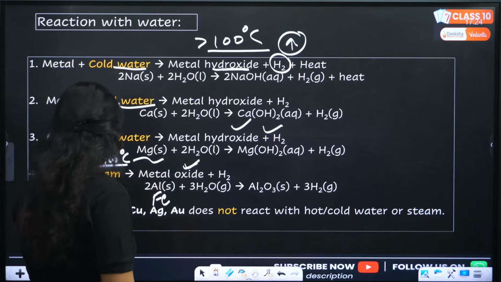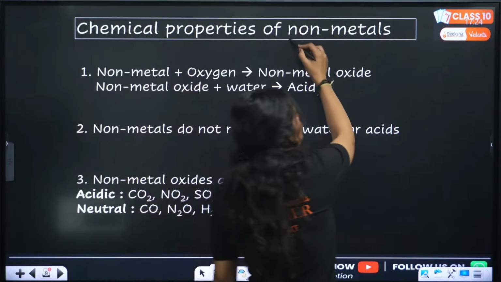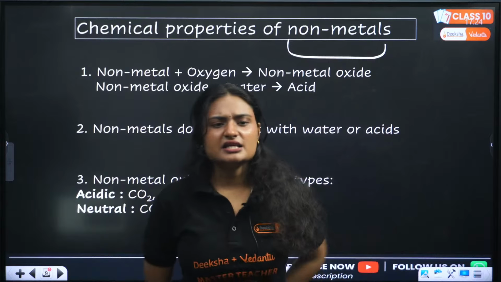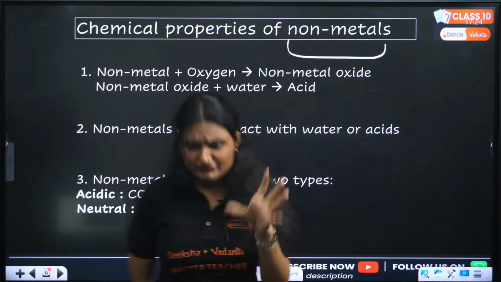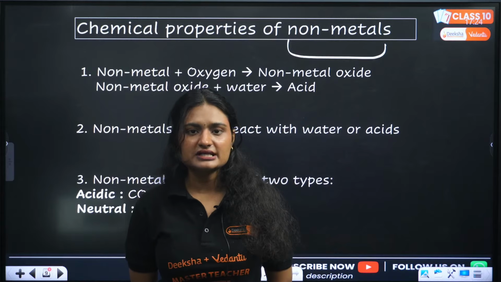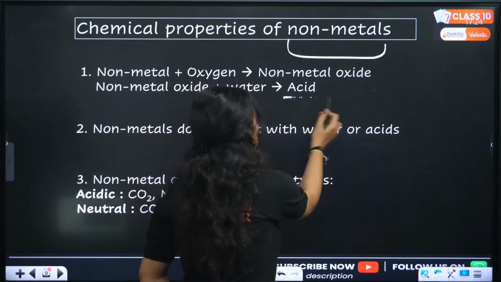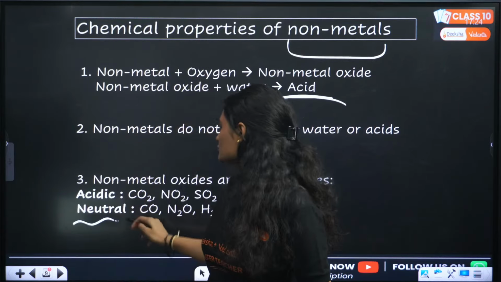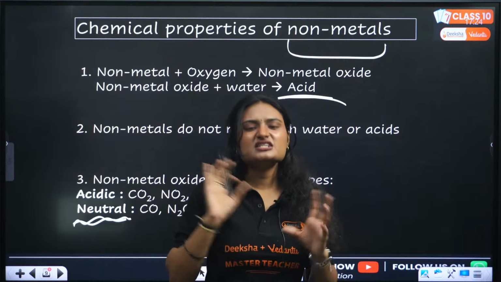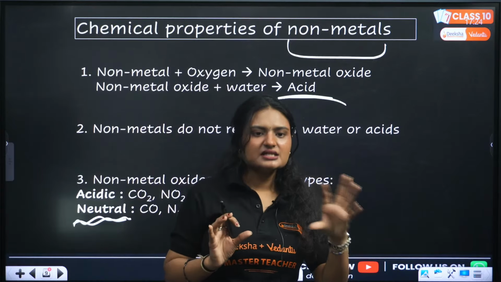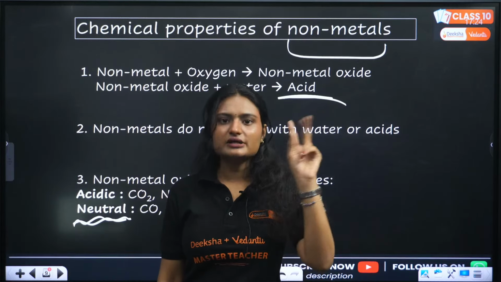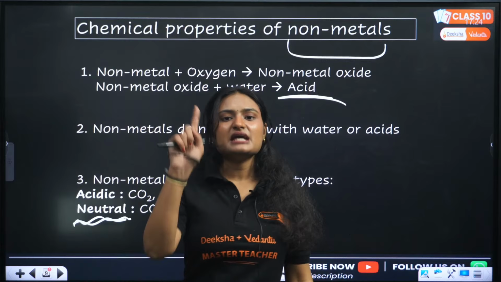Okay. Next is the chemical reactions of non-metals. What kind of chemical reactions are shown by non-metals? They show very less reaction. For example, when non-metals combine with oxygen, we get non-metal oxide. Now, what is the nature of these non-metal oxides? They are either acidic or neutral. Some non-metal oxides are neutral, some are acidic. Majorly they are acidic, only 5-10% are neutral, okay? So always remember, metal oxide can be basic or amphoteric, and non-metal oxide can be acidic or neutral.